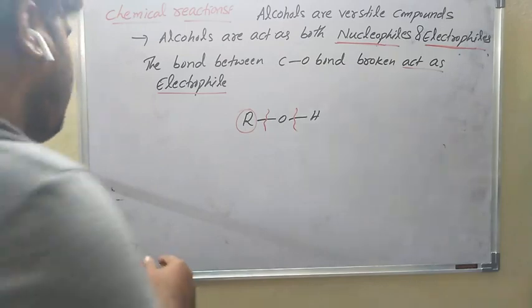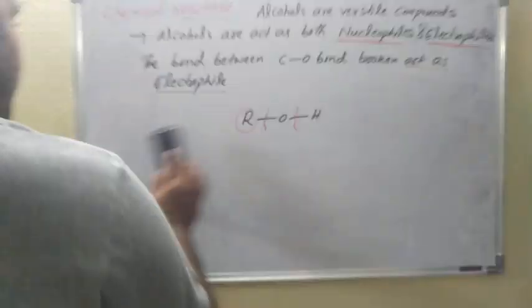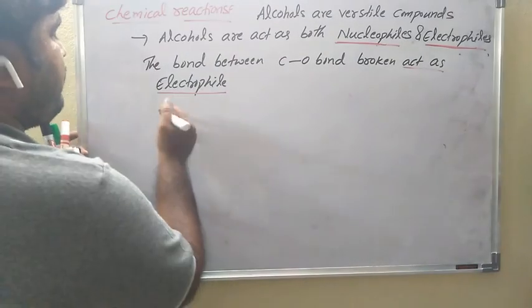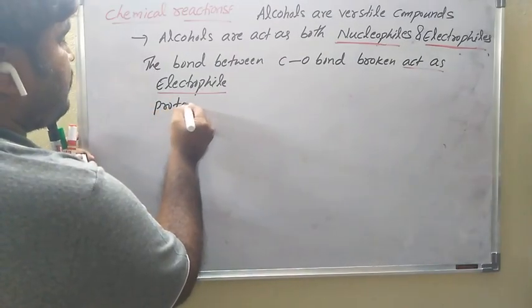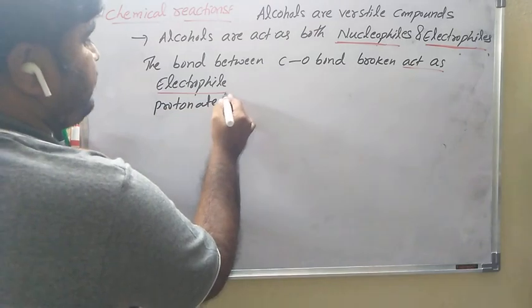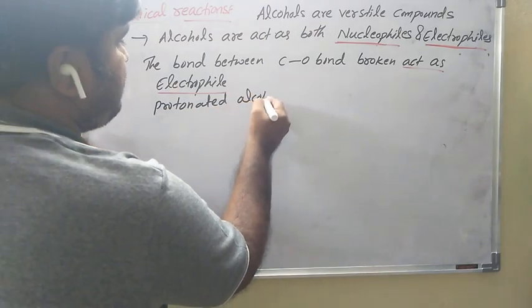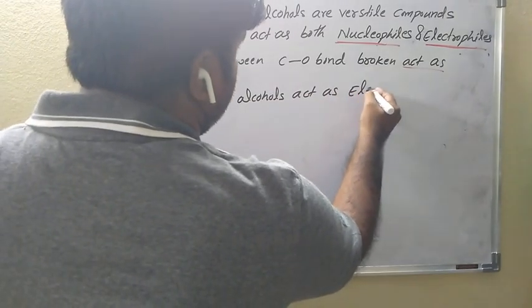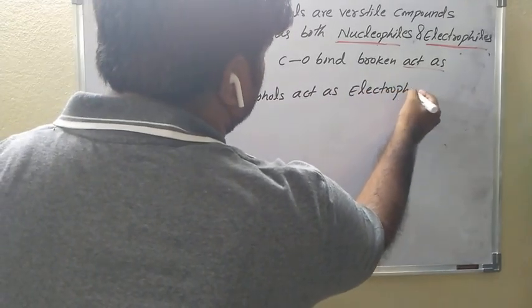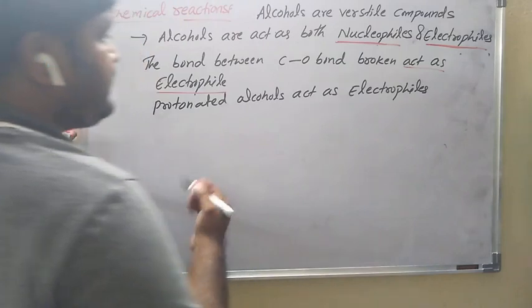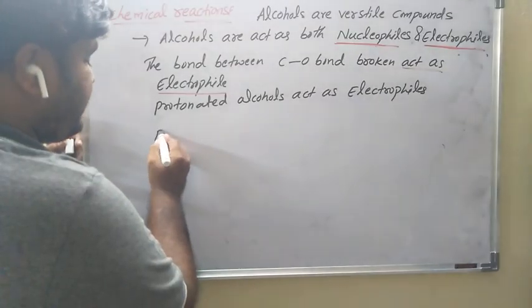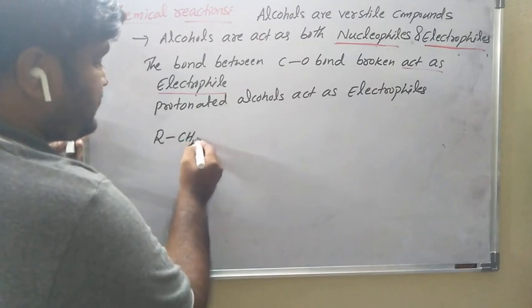See, protonated alcohols act as electrophiles. Protonated alcohols act as electrophiles. Let us see an example, RCH2OH.